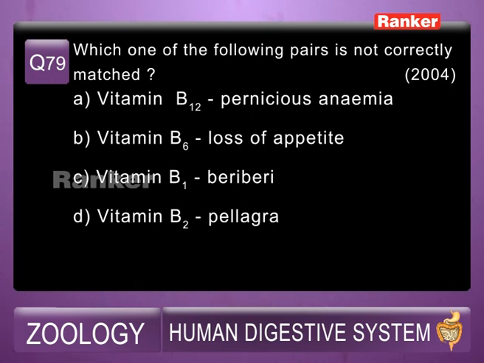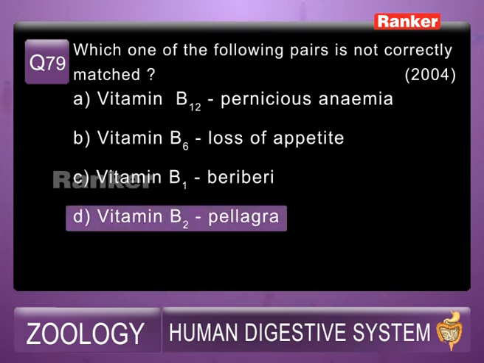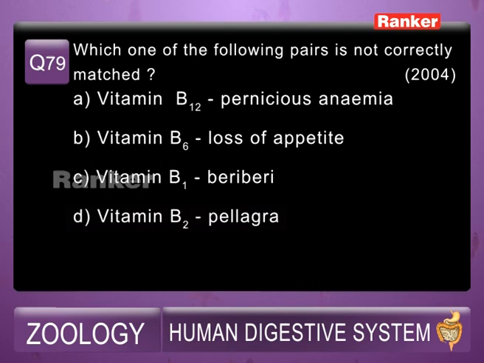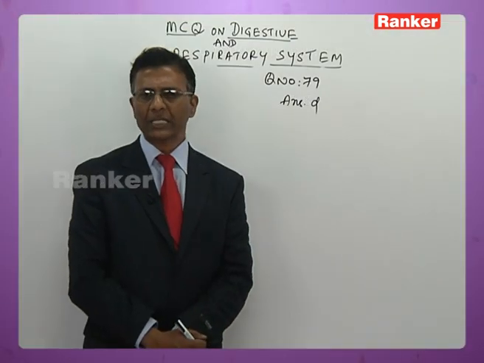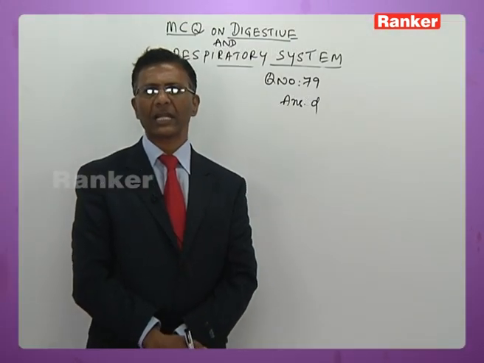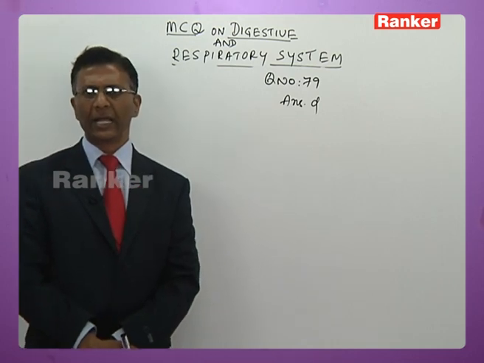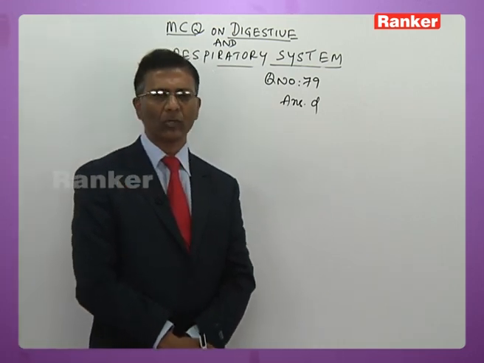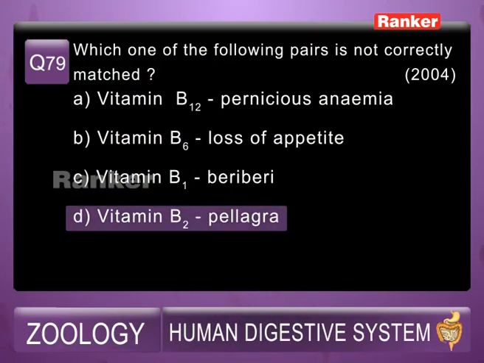So the answer for this question is D, that is B2 deficiency does not result in pellagra. B2 is riboflavin, it results in glossitis, pharyngitis, then angular stomatitis, so on and so forth. So the answer is D, that is B2 pellagra.